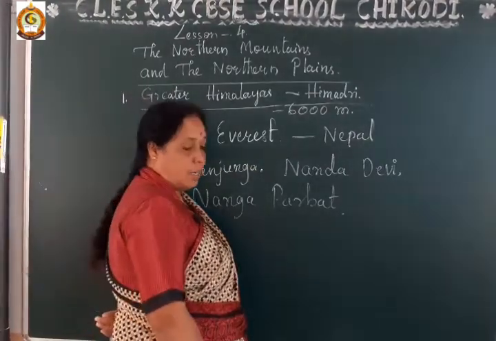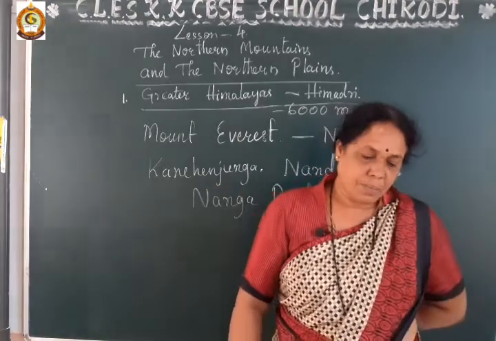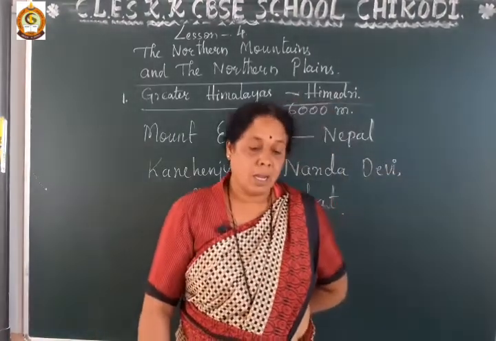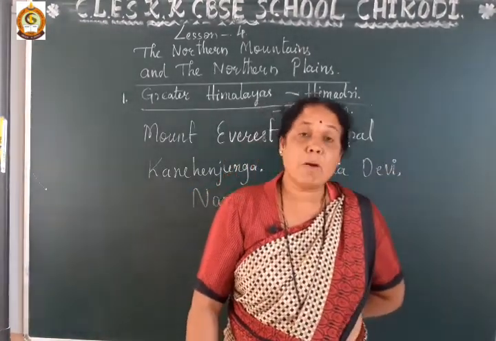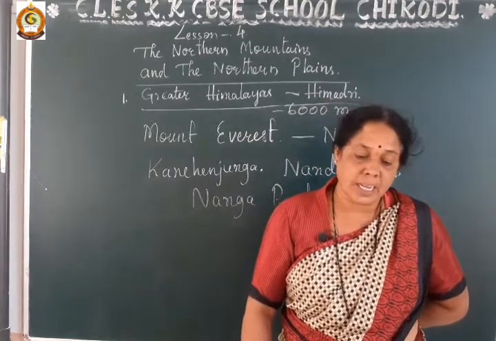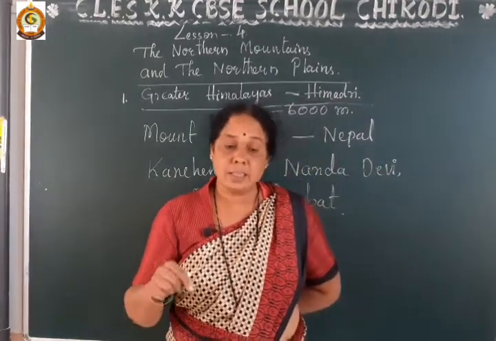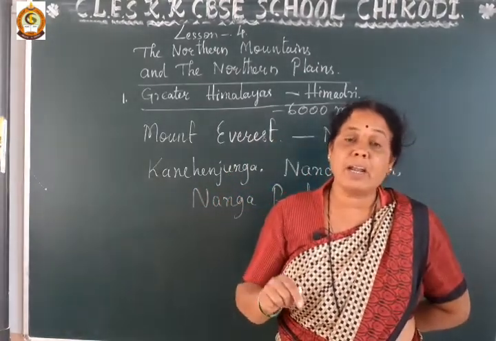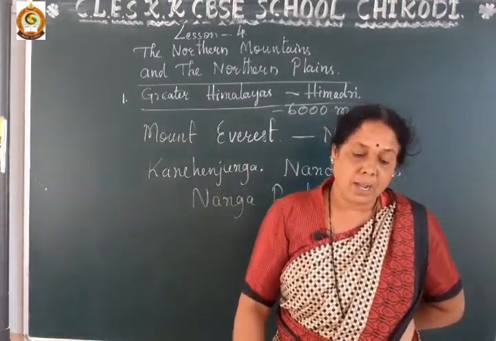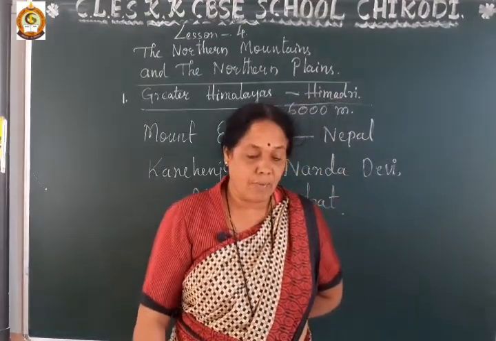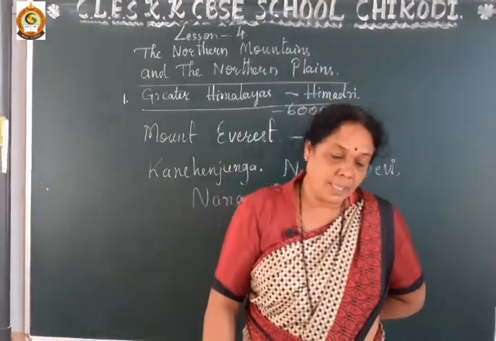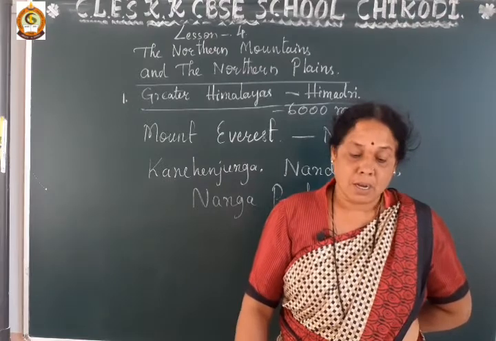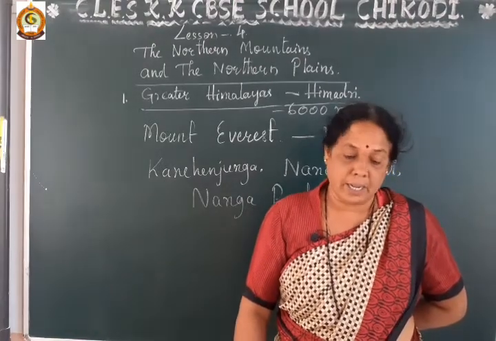Dear student, in this region the peaks are permanently covered with snow, and Mount Everest, the highest peak in the world, lies in this range and is located in Nepal. Kanchenjunga, Nanda Devi and Nanga Parbat are the highest peaks of the greater Himalayas in India.